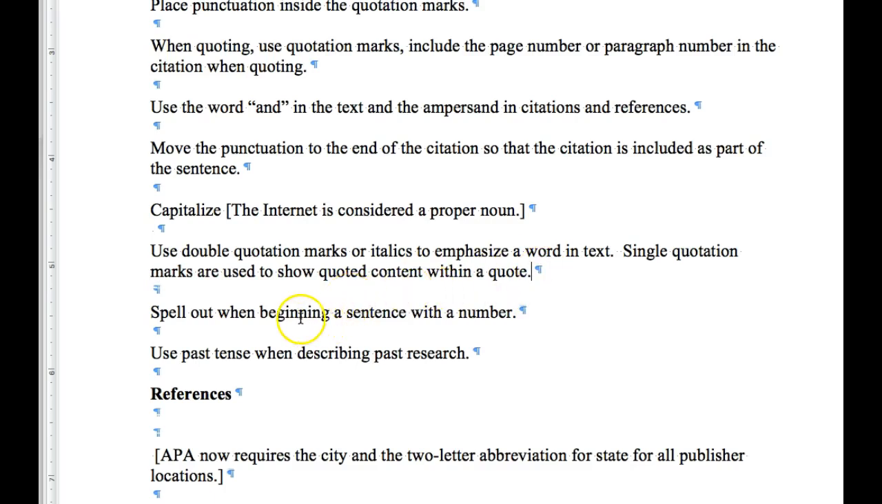When you start a sentence with a number, you spell it out. When you're describing research from the literature, use past tense because it's already happened.